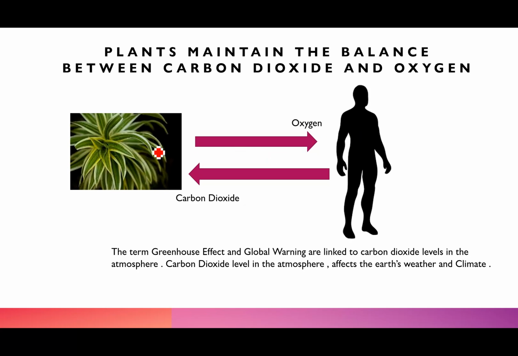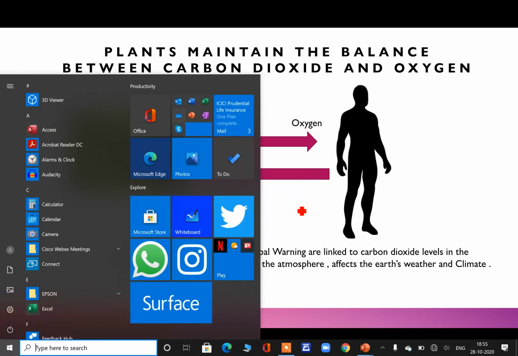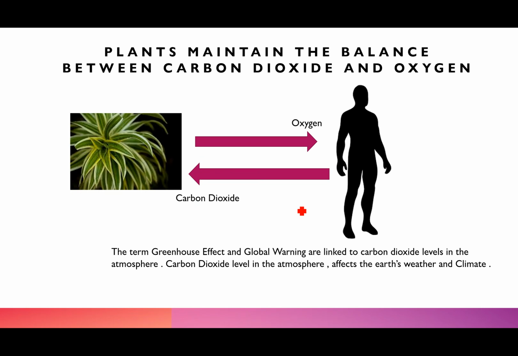So it is the plants which maintain the balance between the carbon dioxide and oxygen. And if this plant cover is reduced, so what will happen? The balance between the oxygen and the carbon dioxide will not be maintained, right? So this balance will be affected.